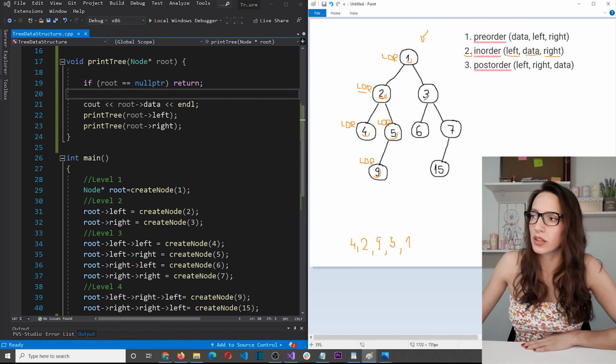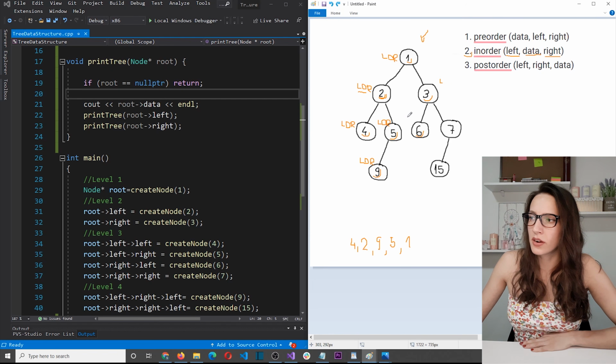And the right child is this here. So here I do left, okay, which means that I'm visiting this node here. And here as well, I'm doing left and then data, which means print number 6, and then right. There is no right, so I go back, and here I need to print the data. So I print number 3, and then I visit the right child.